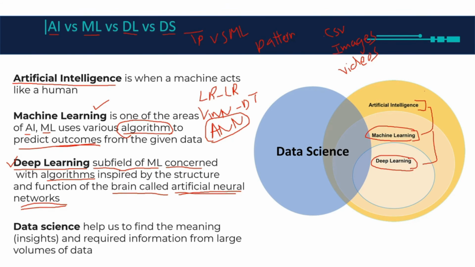Since these two are a subset of artificial intelligence, you can see that data science covers all three areas: artificial intelligence, machine learning, and deep learning. This is what the Venn diagram means. I'll explain machine learning in detail in the next video when I explain traditional programming versus machine learning. See you in the next video.